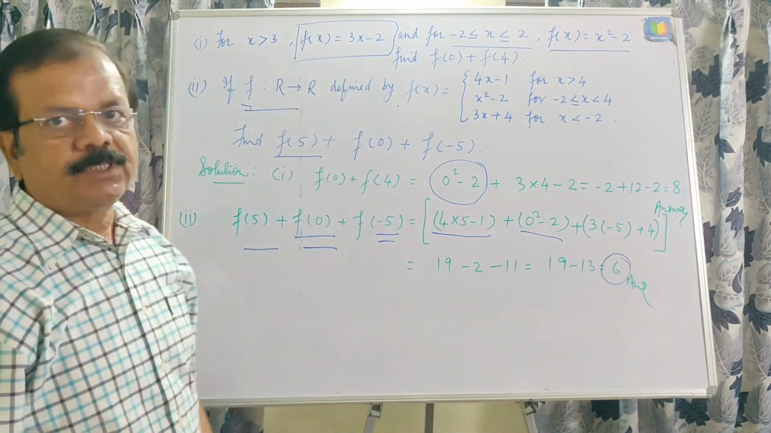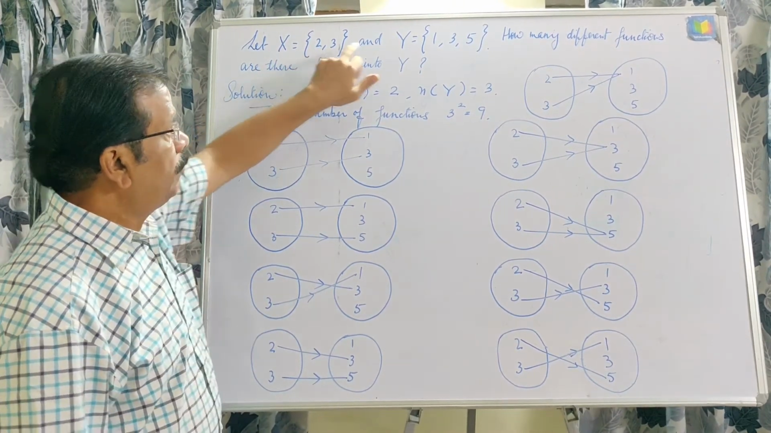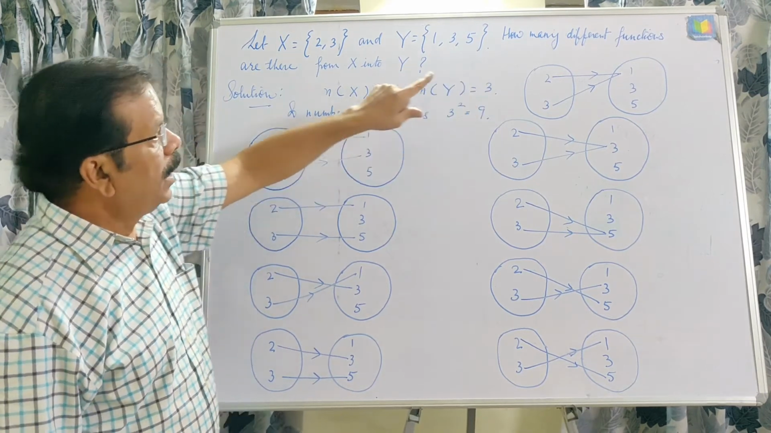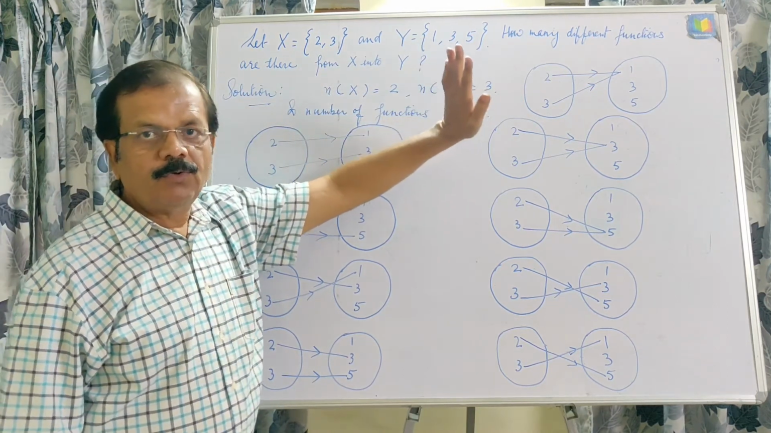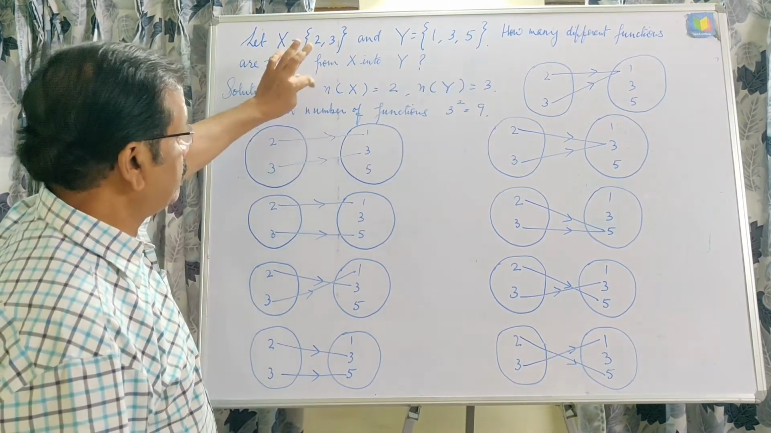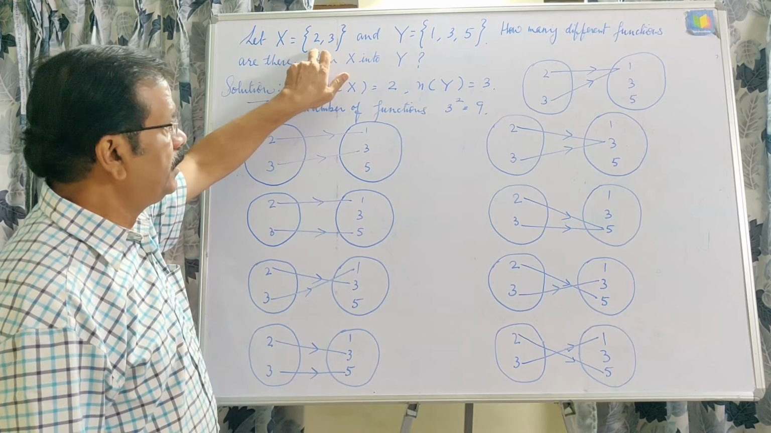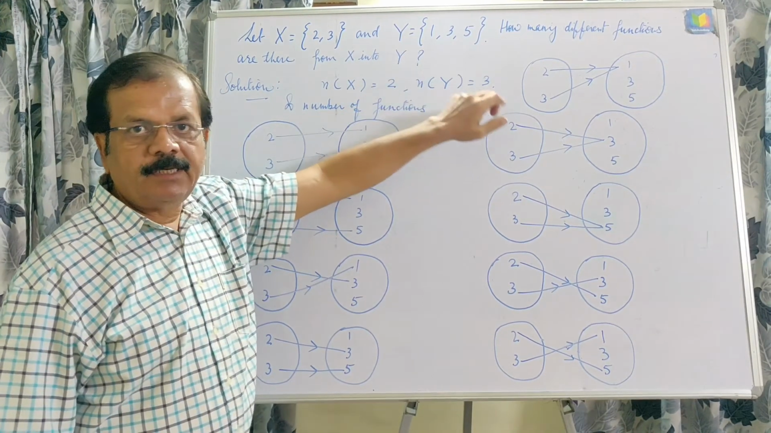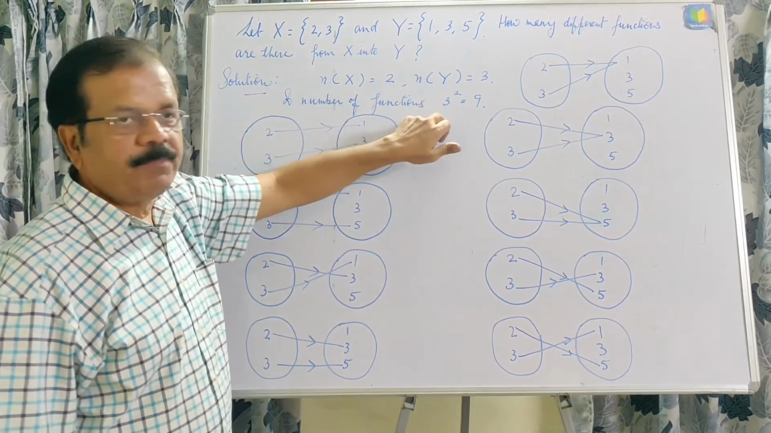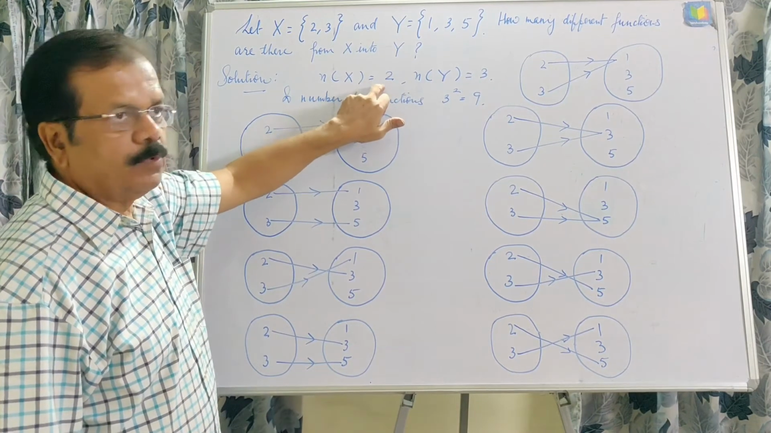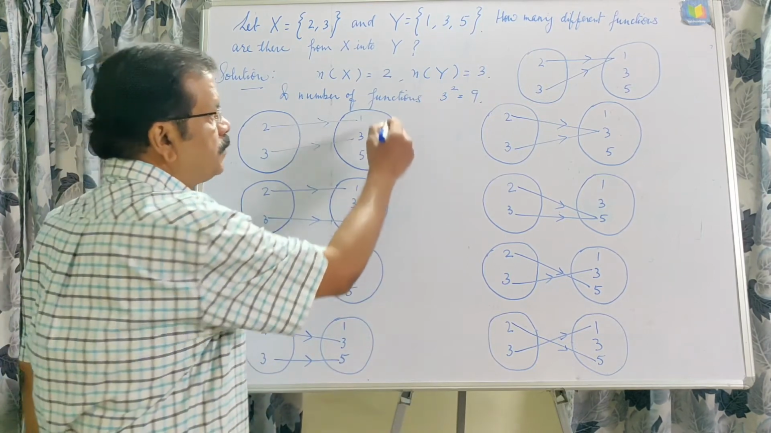Okay, now next question. In this question, x is given as {2, 3}, y is given as {1, 3, 5}. How many different functions are there from x into y? We know the number of functions, that is n(x) is equal to 2. This is the cardinal number for the first set, 2 elements. Cardinal number for the second set, 3 elements. So the number of functions from x into y will be 3 to the power 2. If this is p, this is q, then q to the power p. And this is the possible number of functions.